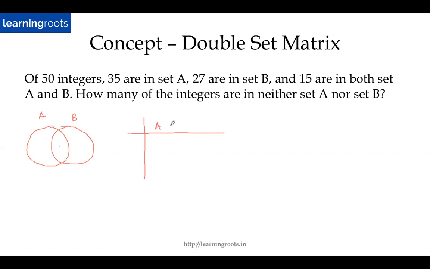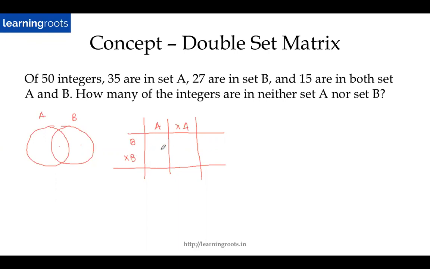So for example, if this is A, I will write down set A here, and I will write the complement of this, the other side of this, which is not A. Similarly, I'll write down B here, and the complement of this, which is not B here. So this is an example of something called a double set matrix. Basically, both of them are the same thing. You can use either one to do 2 set questions. But on the GMAT, it's generally preferred to use the double set matrix to solve these kinds of questions.